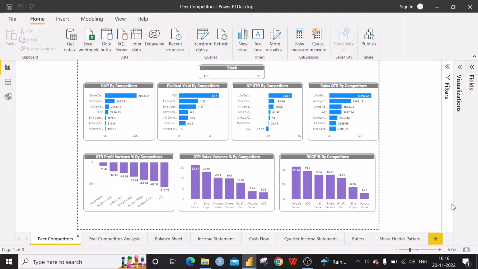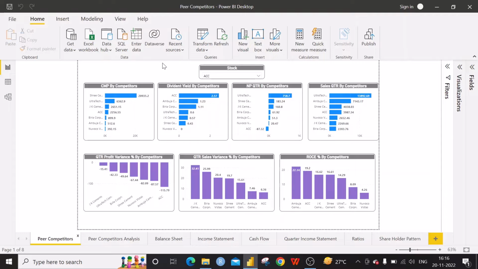The competitors for ACC are Shree Cements, Ultratech Cement, JK Cements, Birla Corporation, Ambuja Cements, and Nuvoco Vistas. So these are all the competitors for ACC Cement. We are going to analyze the various parameters of these competitors along with ACC.